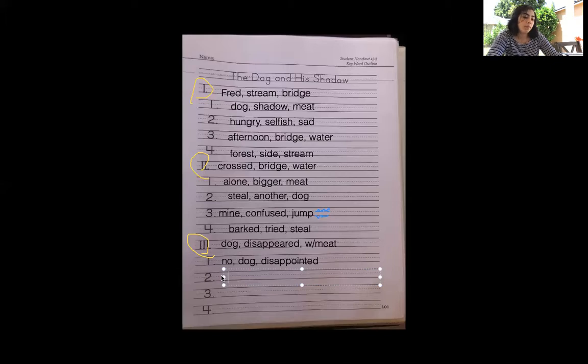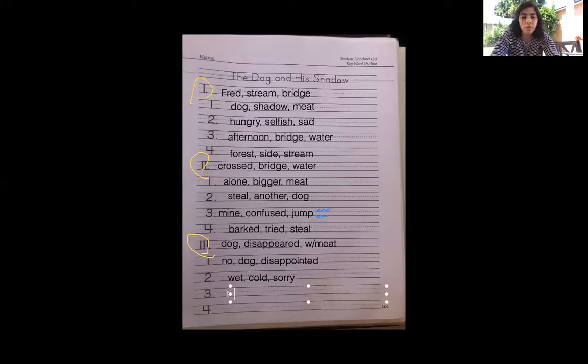As he jumped, he lost his own piece of meat, and the stream carried it away. Since there was no other dog and no other meat, the dog, still hungry, sadly walked away. What happens after the problem is solved? He sadly walks away. Do you think he's like wet because he just got in the stream? Yeah. So how about we put wet? What happens after he's wet? He is probably cold. He's sorry.